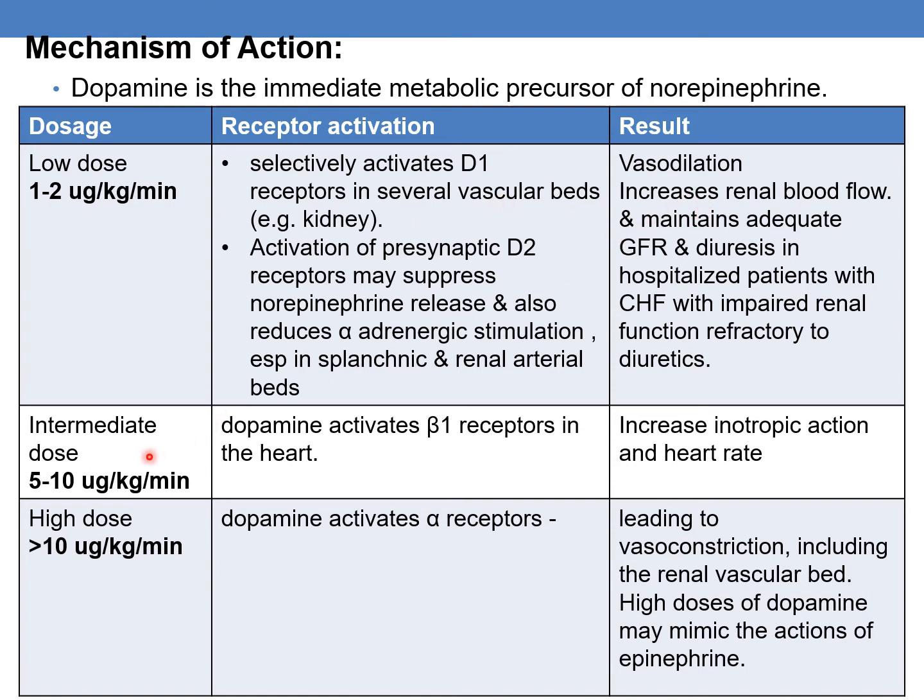And at intermediate doses, that is 5 to 10 mcg per kg per minute, dopamine activates beta-1 receptors in the heart. This leads to increased inotropic action and heart rate. And at high doses, that is greater than 10 mcg per kg per minute, dopamine activates alpha receptors, leading to vasoconstriction, including the renal vascular bed. And high doses of dopamine may mimic the actions of epinephrine.